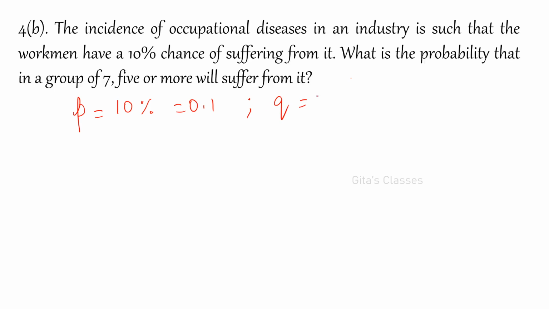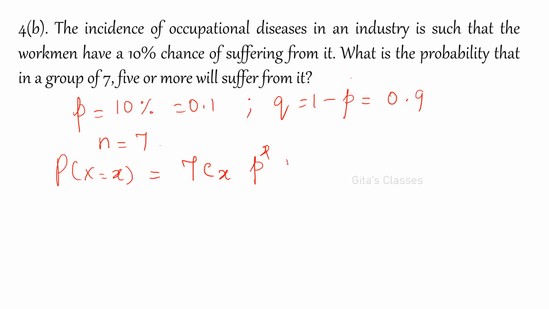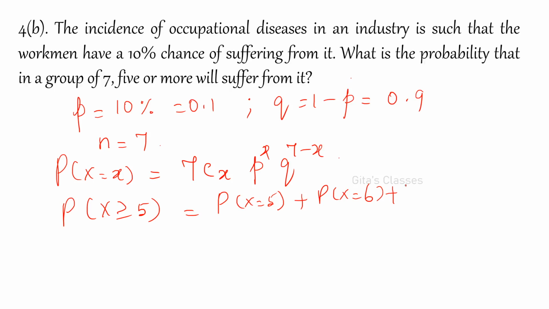And what else is given? We know that q is equal to 1 minus p, so it is 0.9. Also given n is equal to 7. So P of capital X equal to x is 7Cx, p to the power x, q to the power n minus x. Here n is equal to 7, so I will write it as 7 minus x. What is asked? What is the probability that in the group of 7, 5 or more will suffer? That is P of X greater than or equal to 5, that is equal to P of X equal to 5, or P of X equal to 6, or P of X equal to 7.